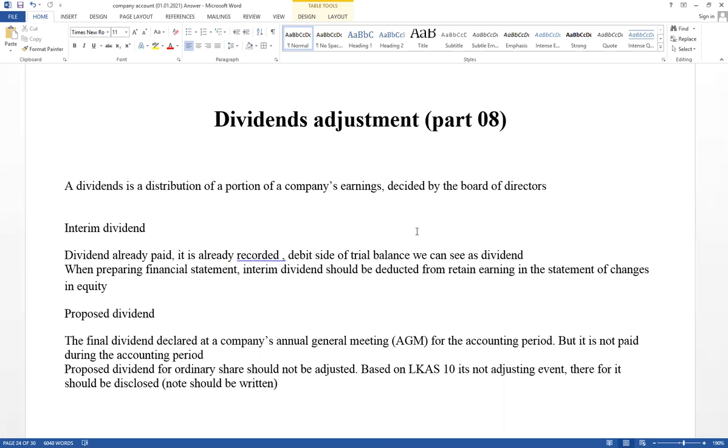Right, dividends adjustment. Dividends mean profit earned by the company.